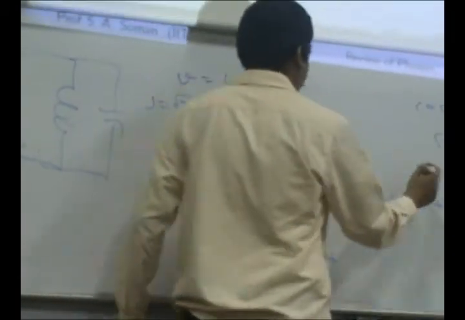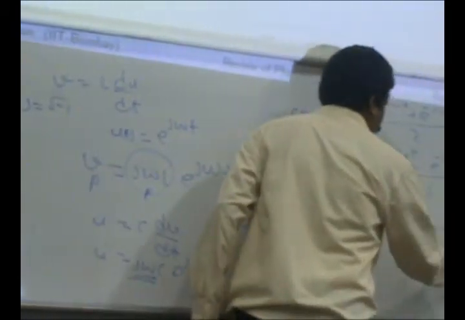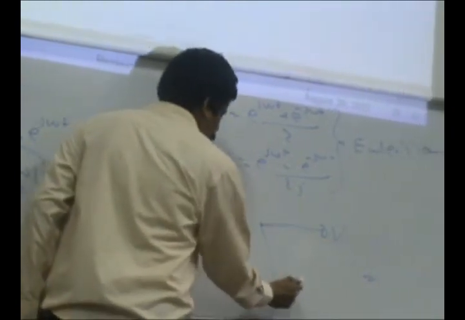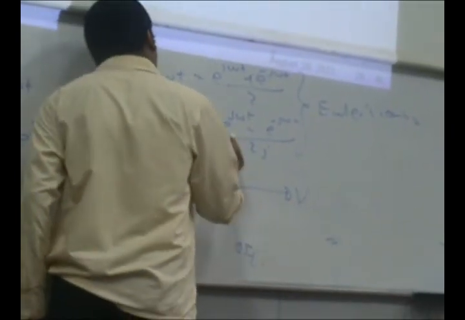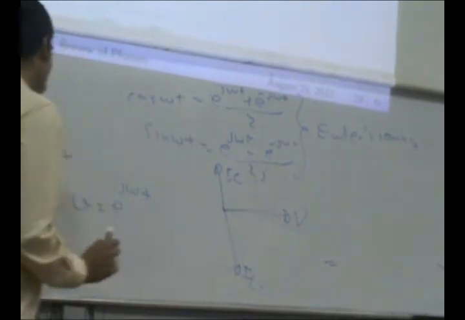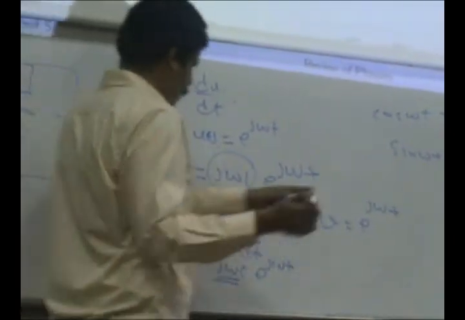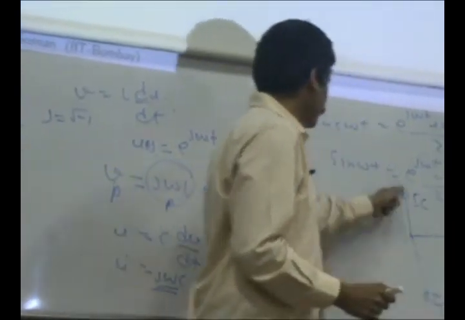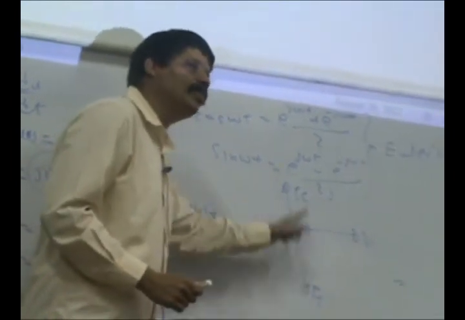So if you have this as the voltage, this is the inductor current. In phasor notation, this is the inductor current and this is the capacitor current. I will come to that. I have a slide on this. They have opposite directions.